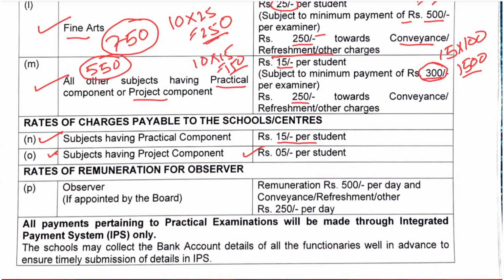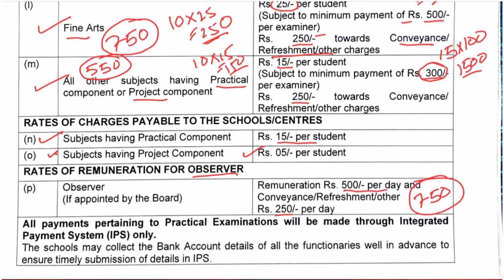And for a few exams, CBSE also appoints an observer. The observer is going to receive 500 rupees per day plus 250 rupees as a conveyance or refreshment charge. So they are going to be paid a fixed amount, which is 750 rupees per day.